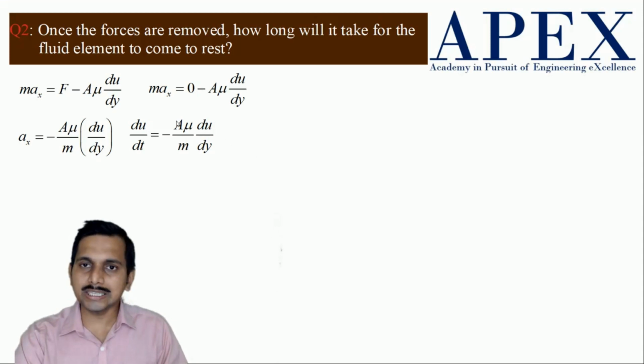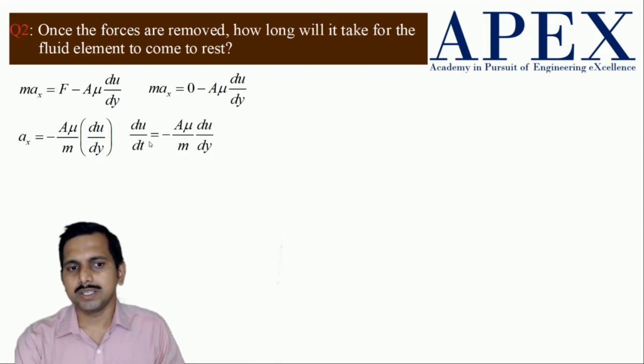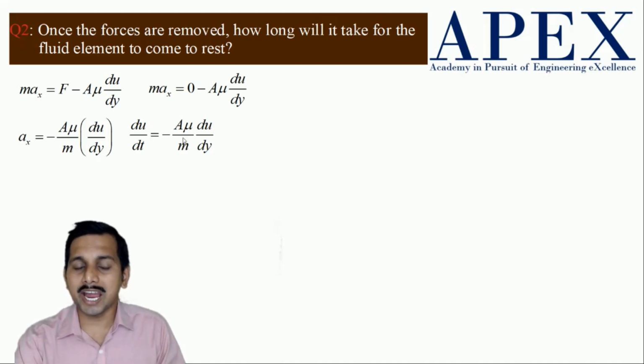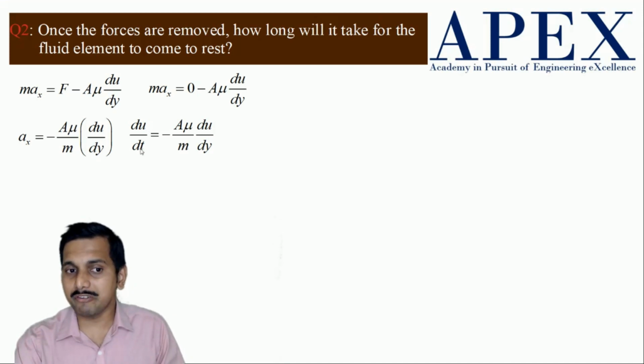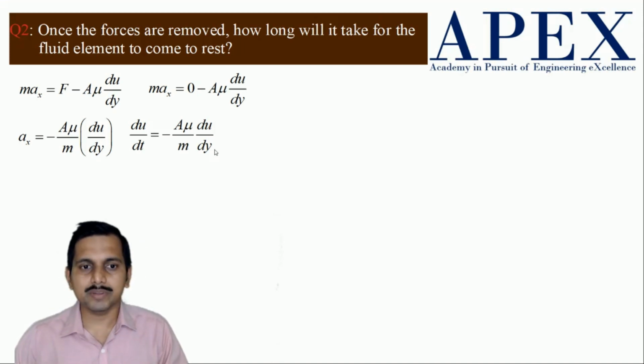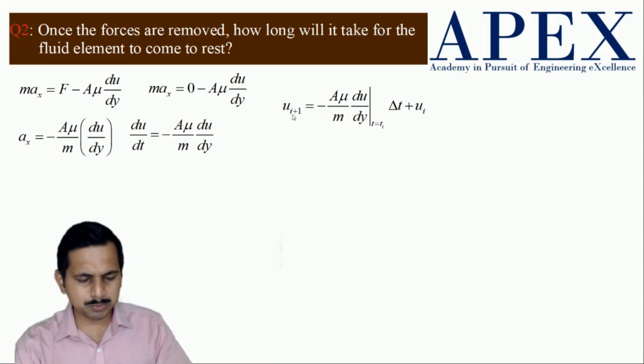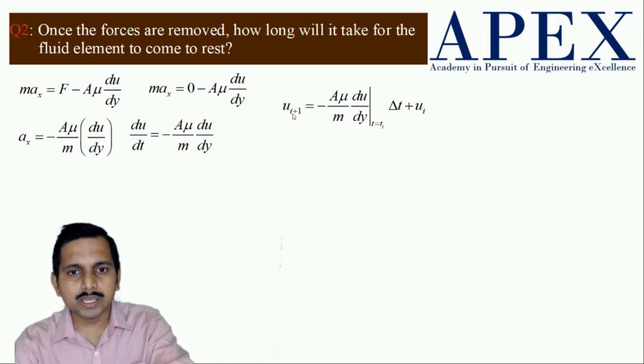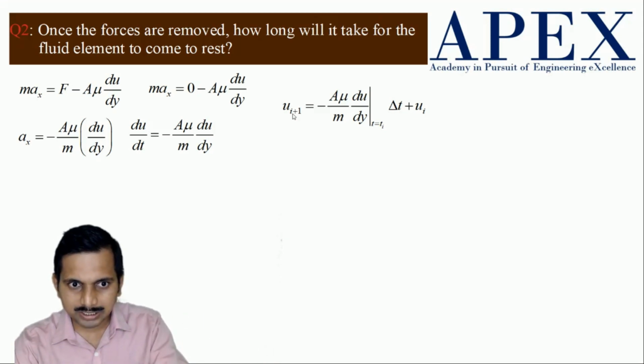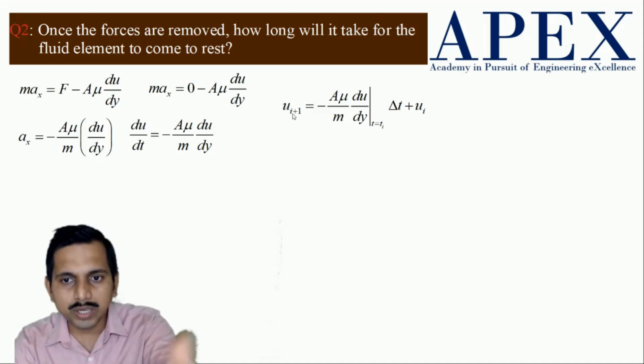Now to get the time, we have to integrate this. Integration is quite difficult here, because here we have du by dt, and then here also du by dt, and it is there on both the sides, and also differentiation with respect to time and y here. So this is going to be a bit difficult, okay? We can do this numerically, but how do we do it numerically? We find out u at a small time step afterwards, starting from the initial time, and after that we find it out at the next step.